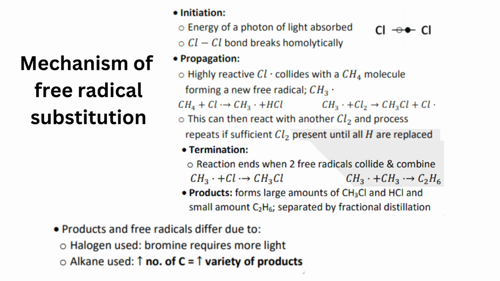Products and free radicals differ depending on the halogen used. Bromine requires more light. Second, it depends on the alkane used. The more carbons there are, the more variety of products you get.